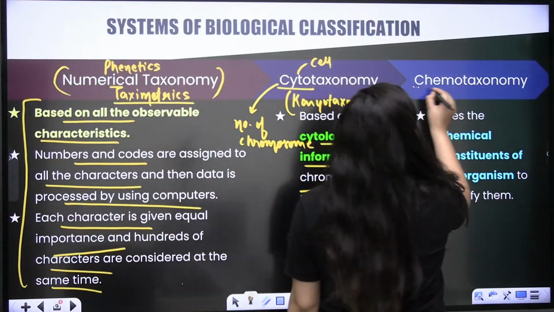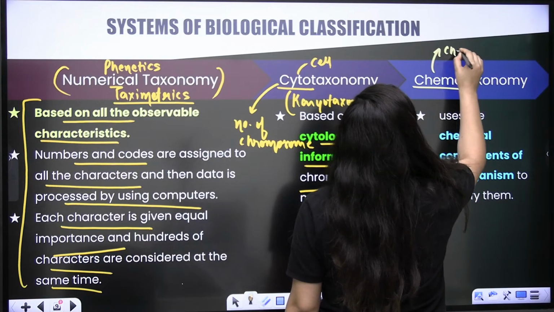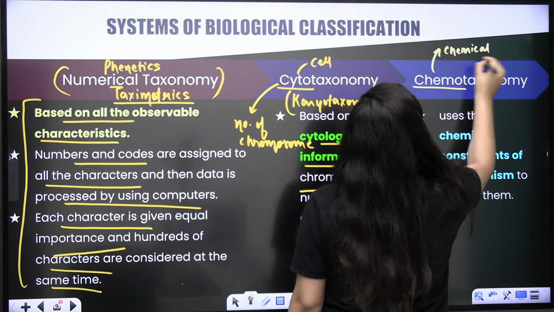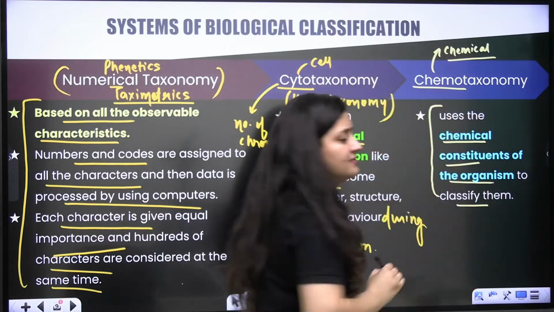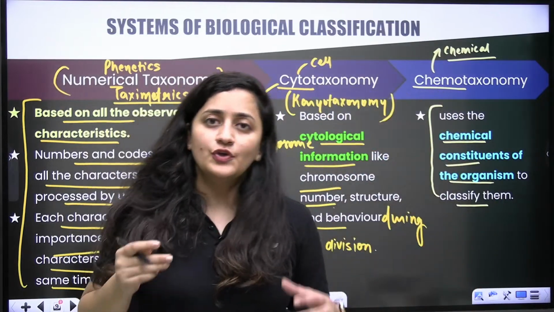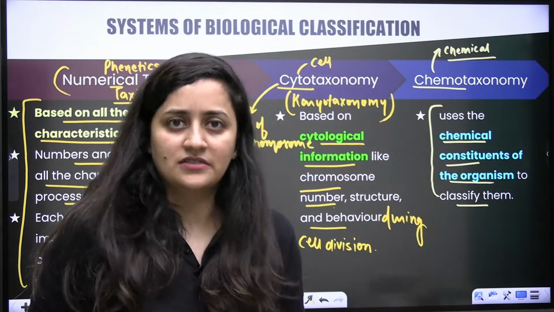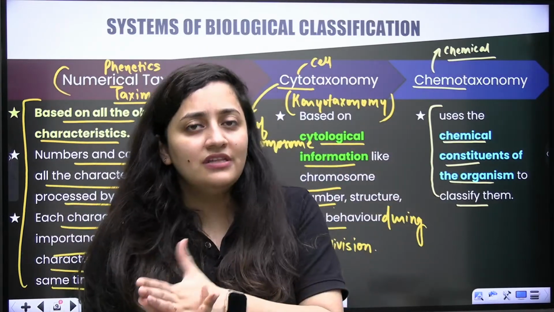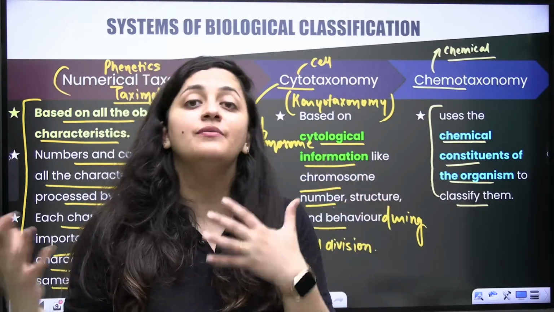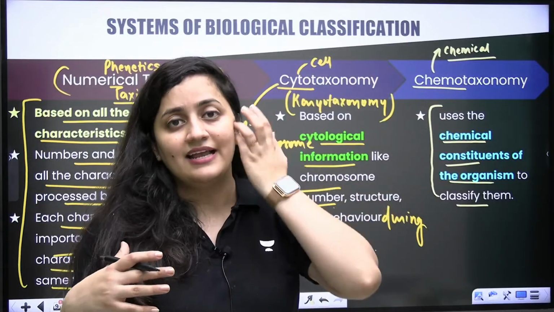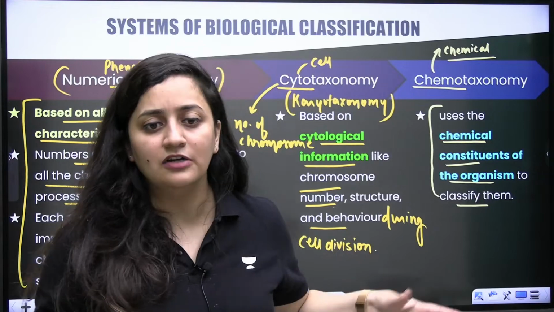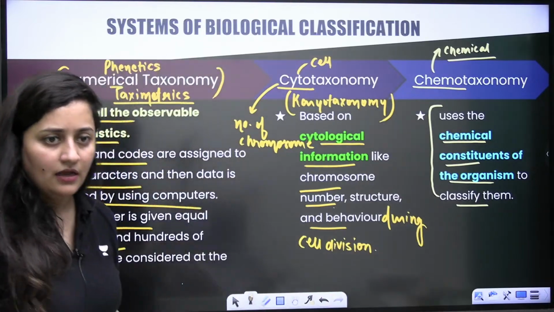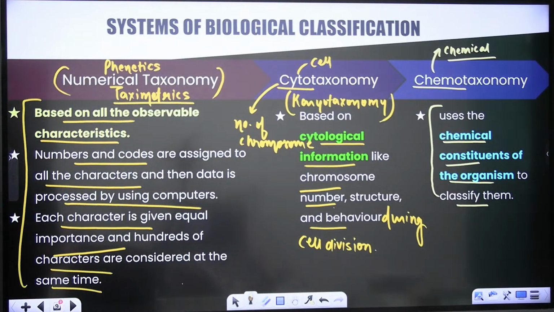Next is chemotaxonomy. The word chemo is associated with chemical study, so it uses the chemical constituents of organisms to classify them. It is very useful in the case of plants. For example, if you get one alkaloid from a plant and the same alkaloid is present in another plant, you can assign them together. So this is about chemotaxonomy.